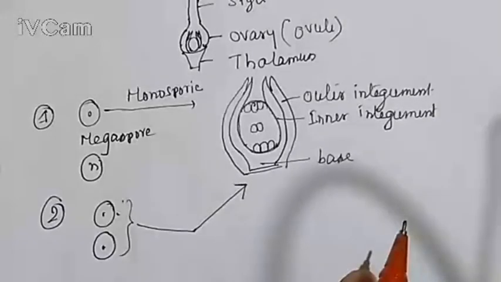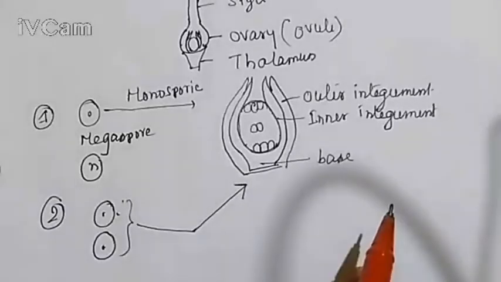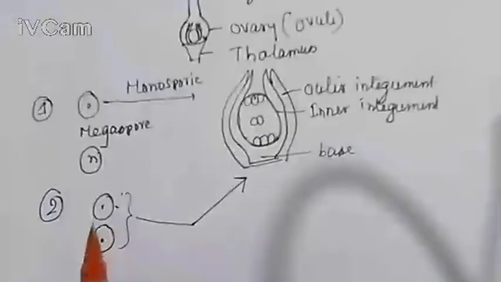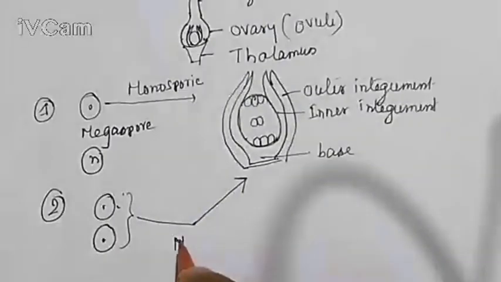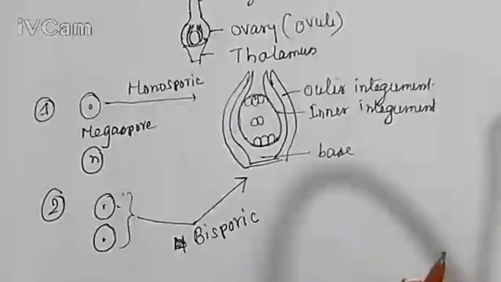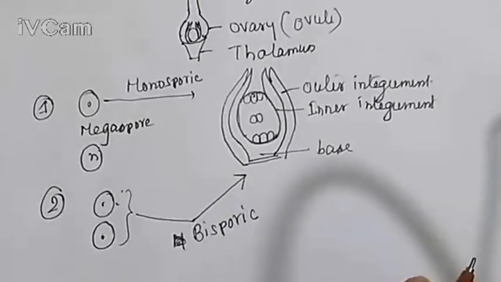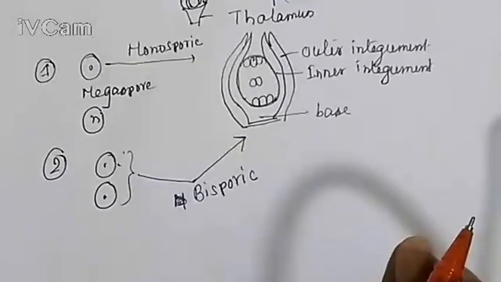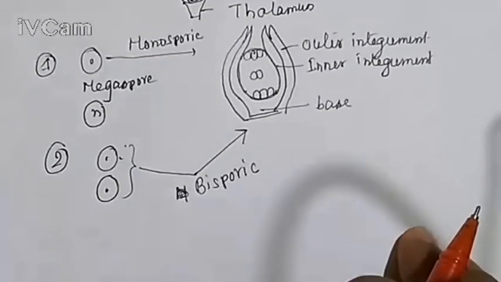If the plant forms one ovule from two megaspores, that is, if two megaspores participate, that is called the bisporic type of embryo sac development. Here bi means two. So this is the bisporic type of embryo sac development.